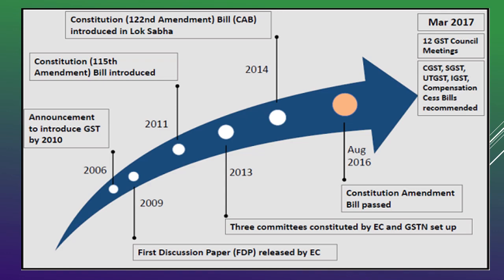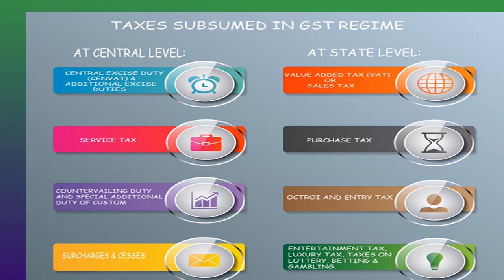So this is the roadmap of how GST has come into existence in India. Now, the taxes which have been subsumed in the GST regime. I told you there were a lot of taxation systems in India which were creating some commotion, and that is the reason they wanted a single taxation system and to reduce multiple taxation systems. That is the reason for, or a feature of, GST implementation.